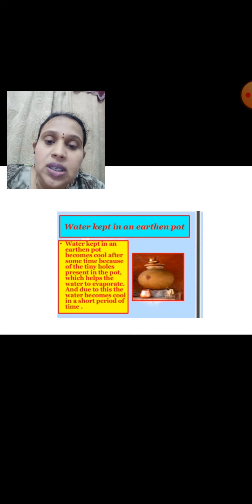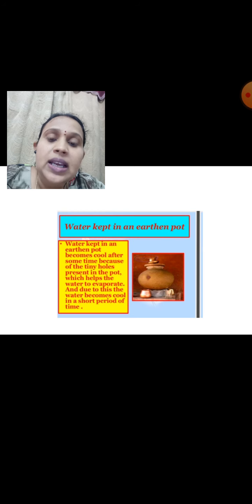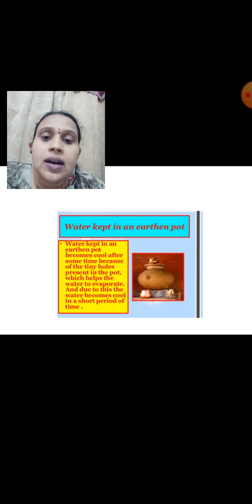This water absorbs heat from the water inside and evaporates into the atmosphere. Every time, the water comes out through the pores, and this water on the surface of the pot absorbs heat from the water in the pot and gets evaporated. So this is a continuous process. Like that, the water gets cool in an earthen pot.